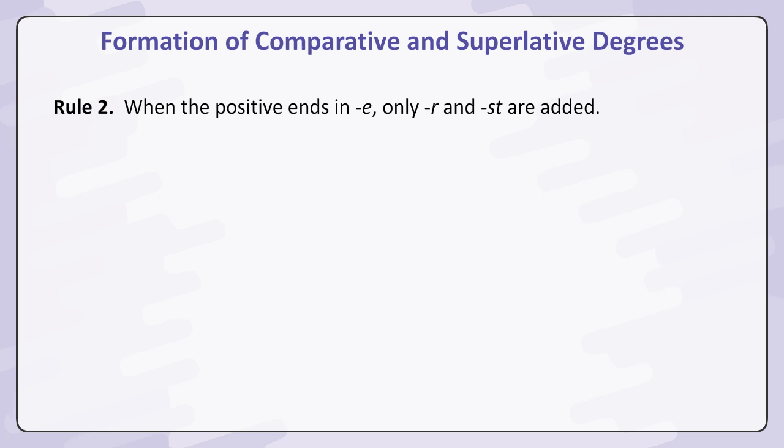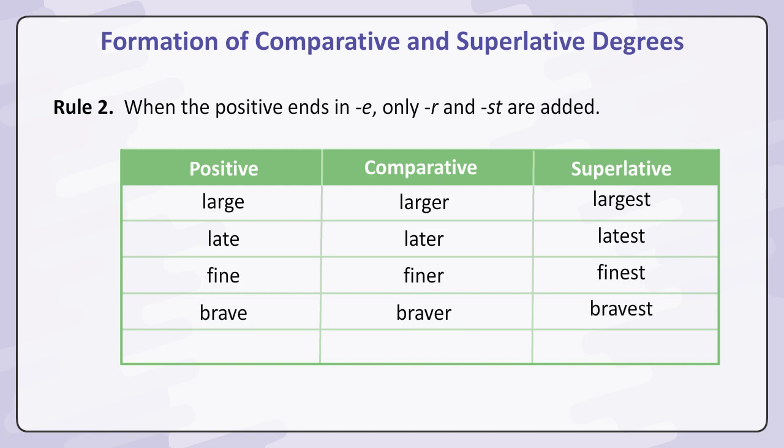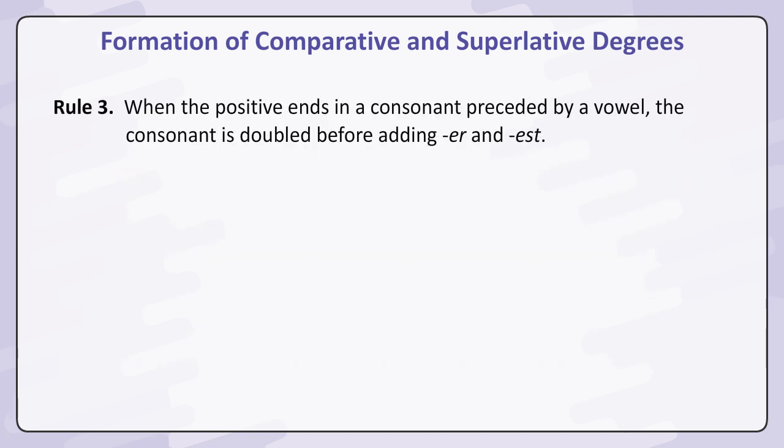Rule 2. When the positive ends in e, only r and st are added. Large, larger, largest. Late, later, latest. Fine, finer, finest. Brave, braver, bravest. Able, abler, ablest.